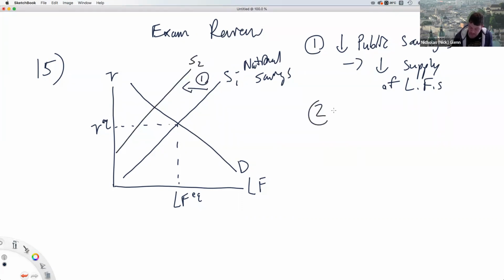Now let's look at the second thing that's going to impact this. At the same time, they're increasing the amount of contributions allowed to a Roth IRA account. If you save money and put it into a Roth IRA account, you don't have to pay taxes when you pull your money out when you retire at a later date. So this makes it more attractive to do this. It's going to increase the amount of money that people save now. They're going to put some of their money into these Roth IRA accounts. So this will increase the Roth IRA contributions.